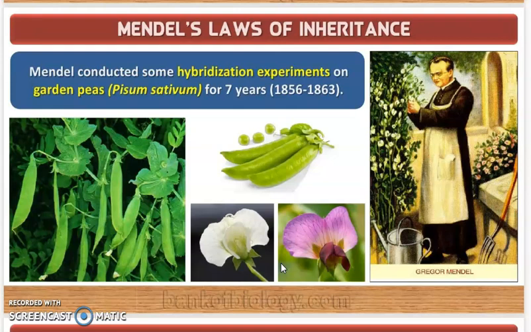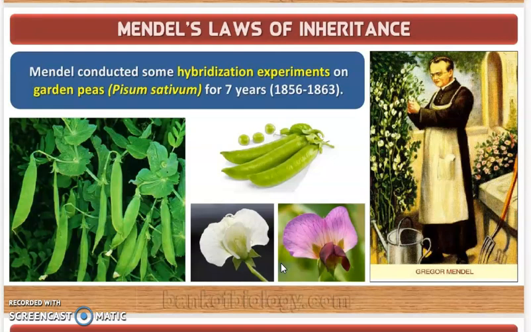Now Gregor Mendel did some hybridization experiments. What are hybrids? Hybrids are when two genetically dissimilar parents are mated, and they form a new individual, we call it a hybrid, right? In hybridization techniques, Gregor Mendel selected an anther from one flower and used that anther for pollination into another flower of his desired characters.